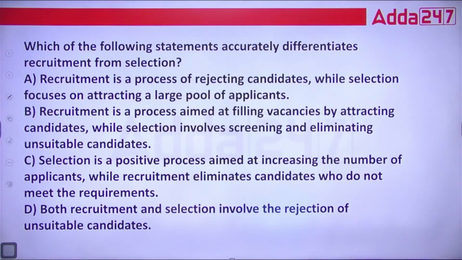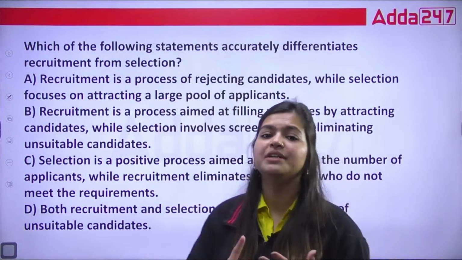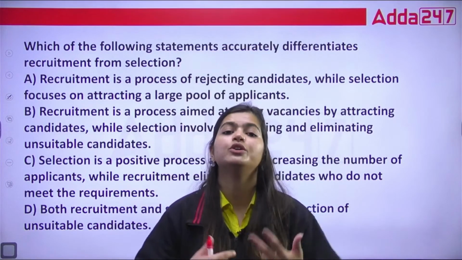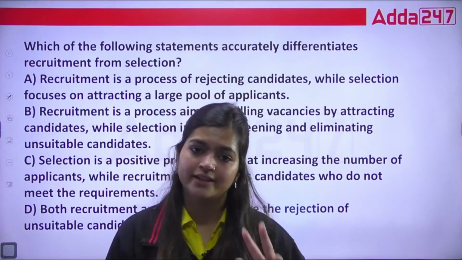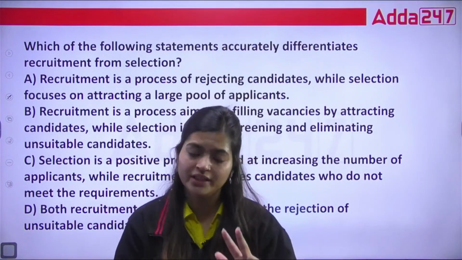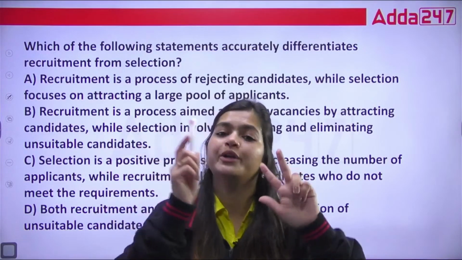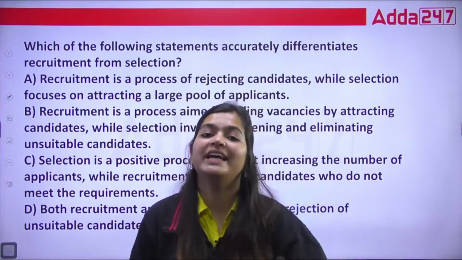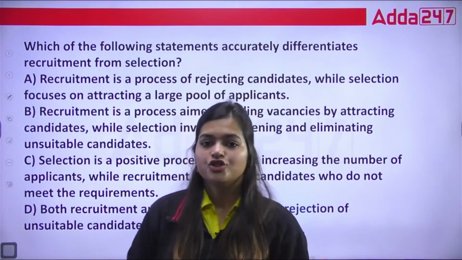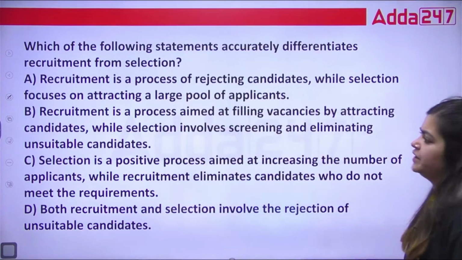Number two is selection. And number three is how you are going to train them. Mainly, staffing is about these three things: how you are going to recruit them, from that how you are going to select them, and after that how you are going to train them. Correct? Chaliye, so with this, let's read the options one by one.